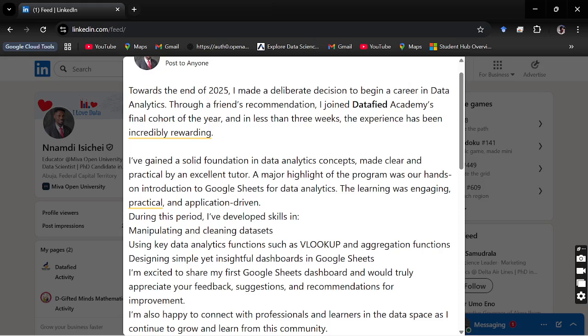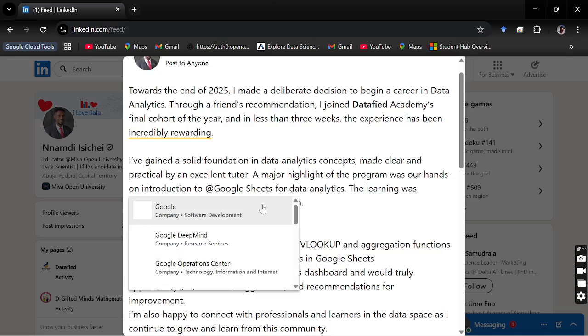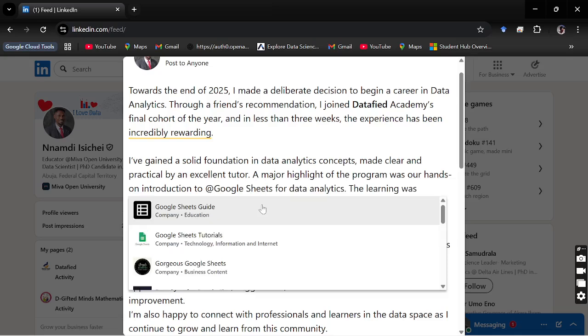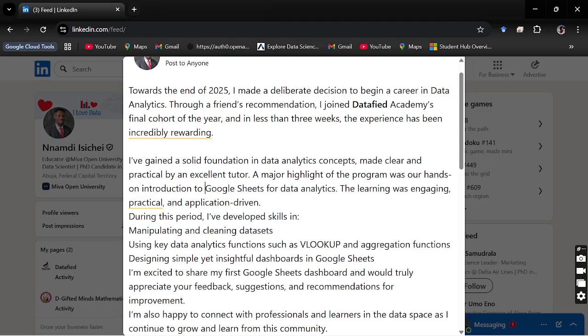Now, a major highlight of the program was the hands-on introduction to Google Sheets for data analytics. Sometimes you may want to tag big companies just for visibility. Let's say Google Sheets has a page. So what I'll do is put the @ symbol here and keep moving to the left. Okay, we have Google Sheets guide, Google Sheets tutorials, but there's no Google Sheets as it were. So let's just leave it like that. To Google Sheets for data analytics.